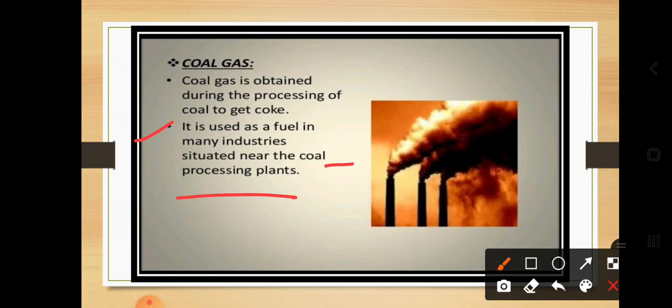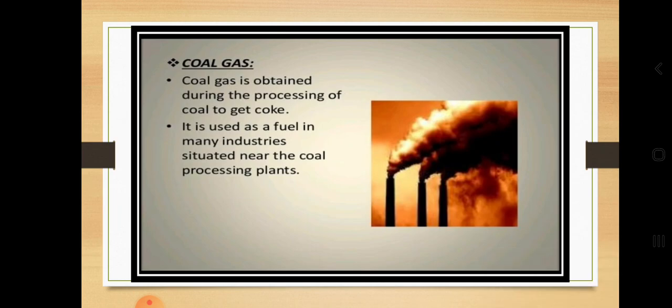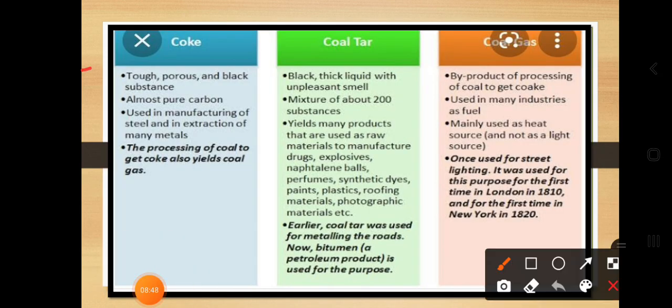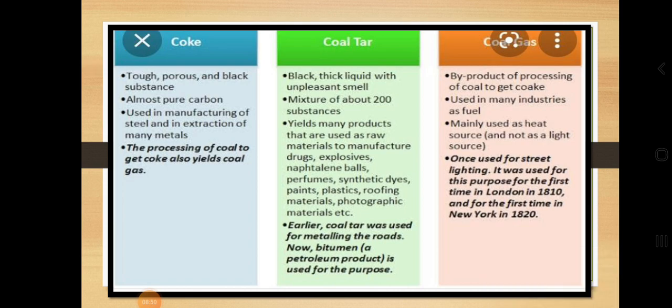So dear students, these are the differences between the coke, coal tar and coal gases.